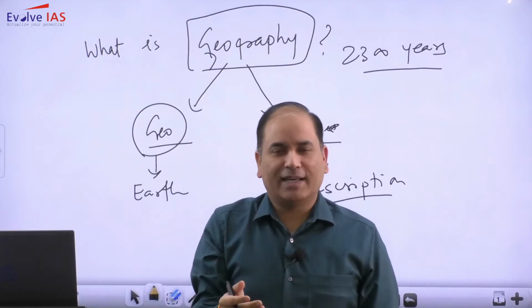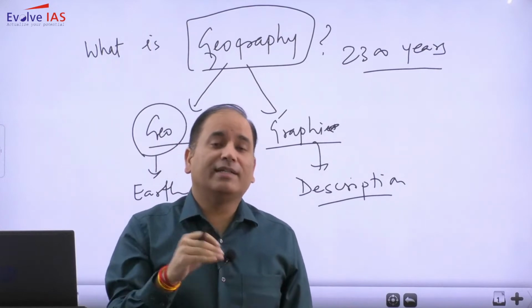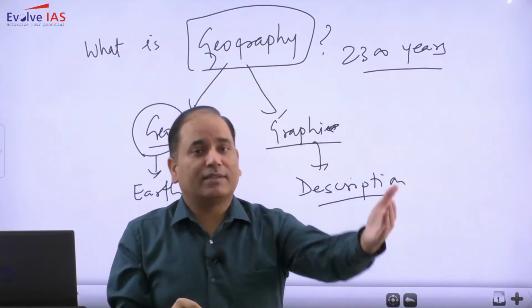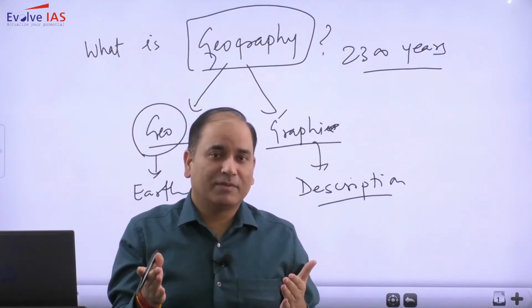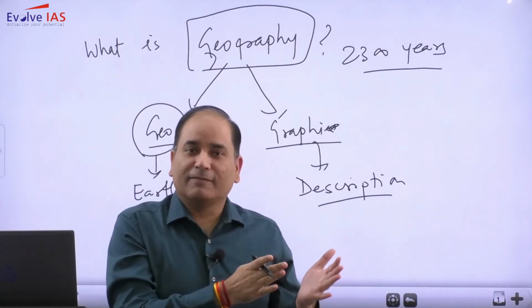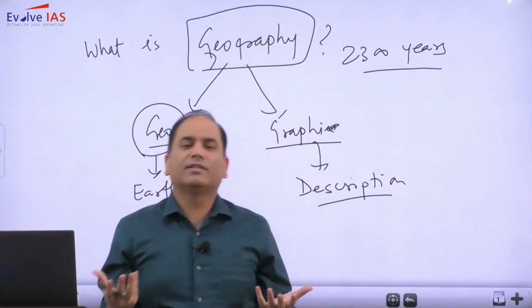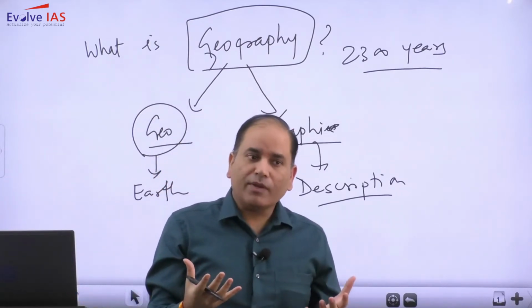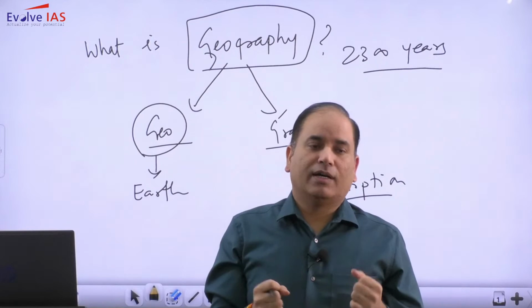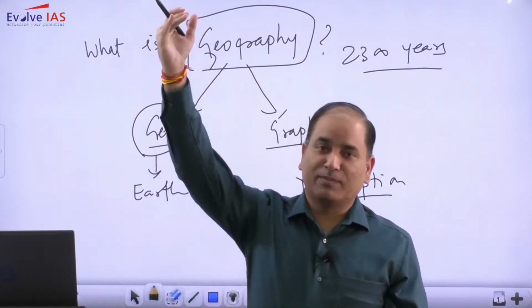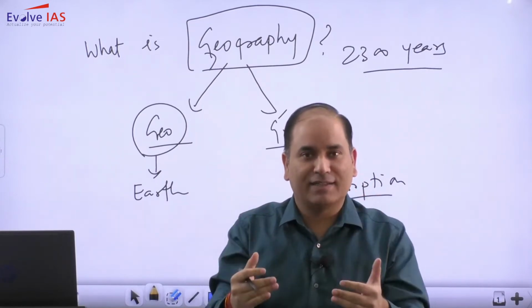Eratosthenes' idea about geography was different, Strabo's idea of geography was different, then Ptolemy's idea of geography was different, Alexander von Humboldt's idea was different, Carl Ritter's idea of geography was different, Richard Hartshorne's idea was different, Peter Haggett considered geography differently, and might be my idea of geography is different. So in the present time, when we talk about the scope and nature of geography, or what this geography is, from the time of Eratosthenes till today, we are just refining the limitations.